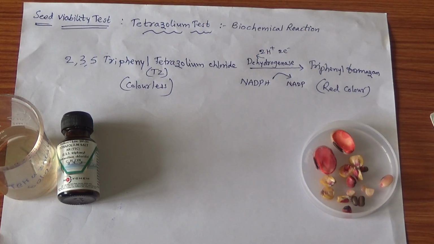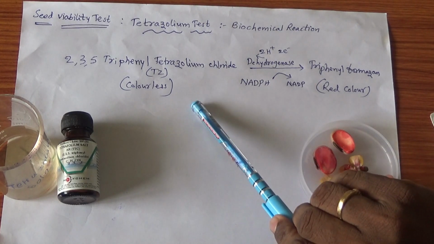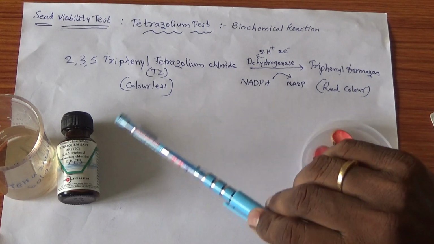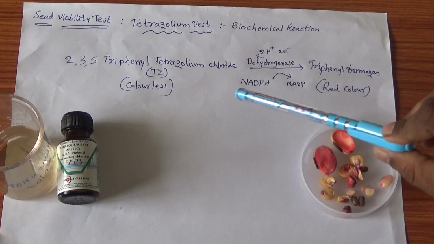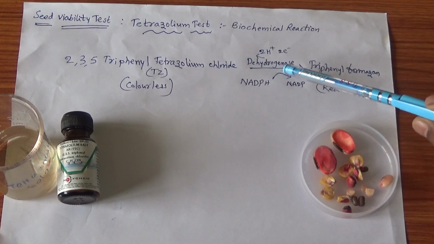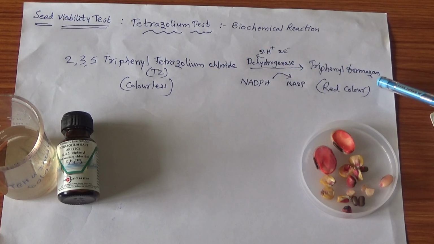The biochemical action involved in the tetrazolium test: 2,3,5 triphenyl tetrazolium chloride, that is TZ, is a colorless solution. This colorless solution is converted into triphenyl formazan, which is red in color. In this reaction, what happens? NADPH gives NADP and H plus ions.